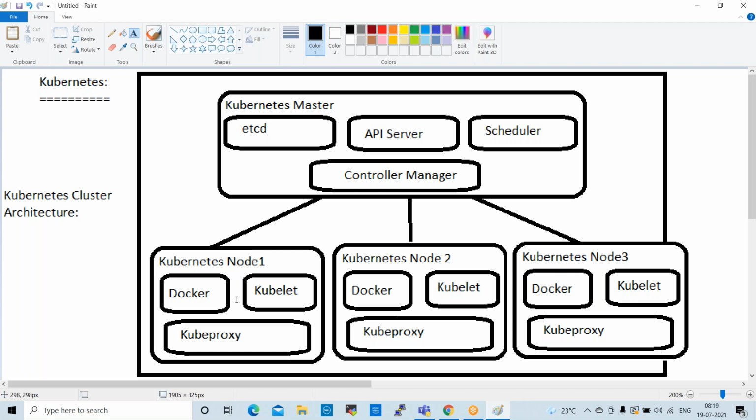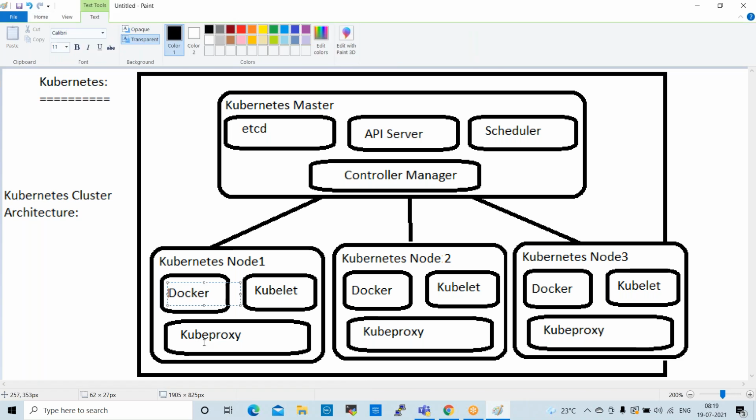Next, node functionality. What will a node do, and what are the things available inside the nodes? Let's try to understand. The first component is Docker. Docker is a containerization tool. It is a lightweight environment, right? Without Docker, Kubernetes will not work. Even the master requires Docker. When we configure a cluster, at that time we need to install Docker on the Kubernetes master also. Docker functionality we know already, we discussed Docker.